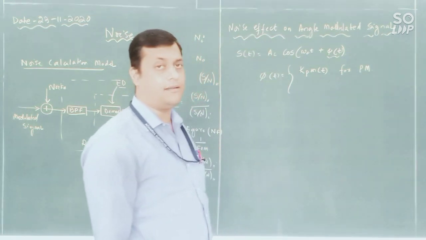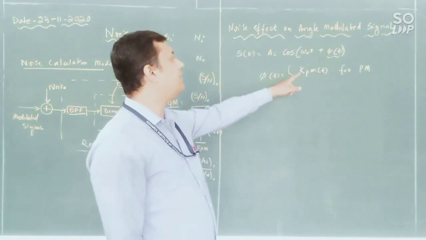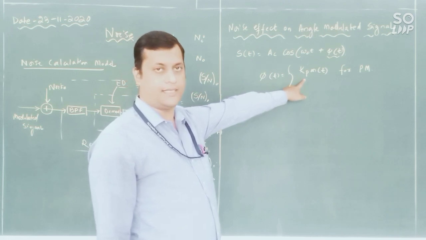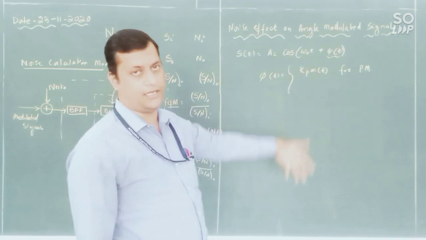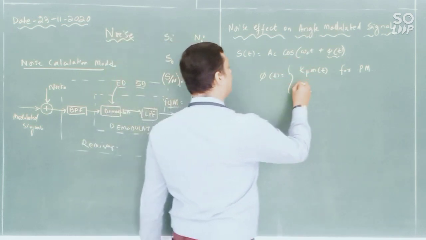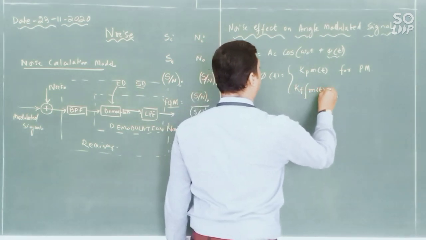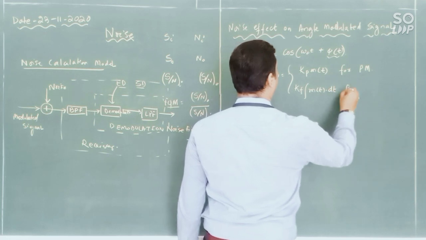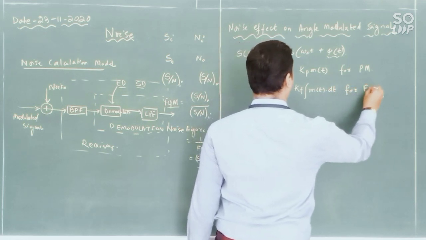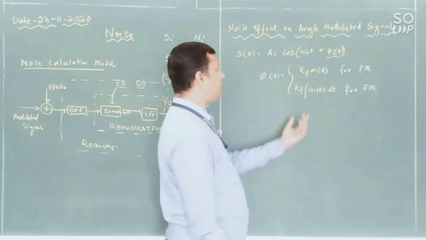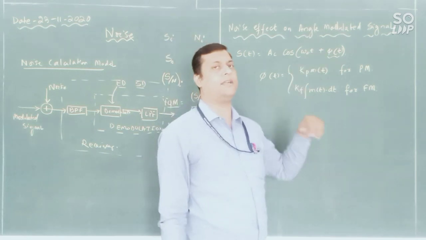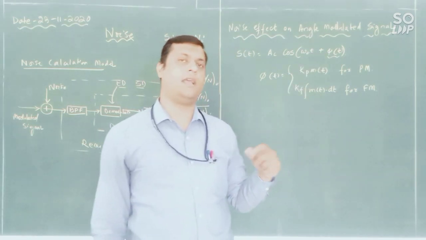Kp is called the phase sensitivity, multiplied with your modulating signal present in your modulator. Second, kf times the integration of m(t) dt. This is for the FM signal. Now if you substitute this value here, you will get your PM equation and FM equation.